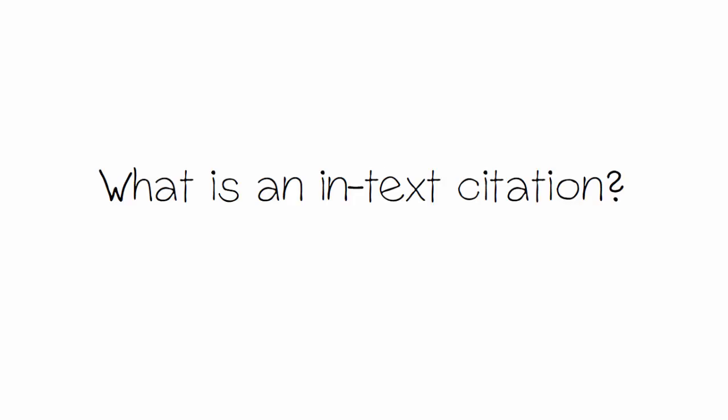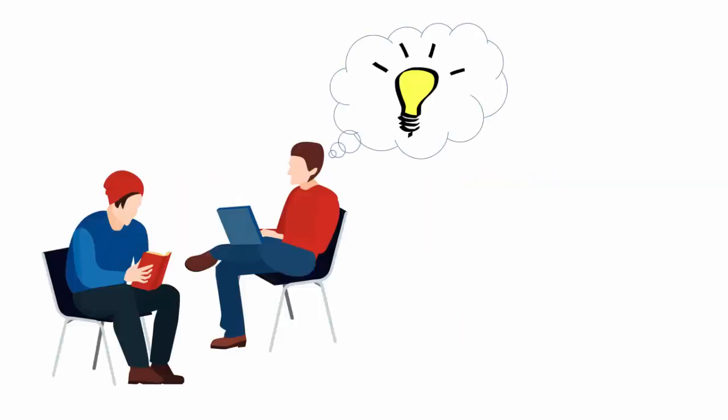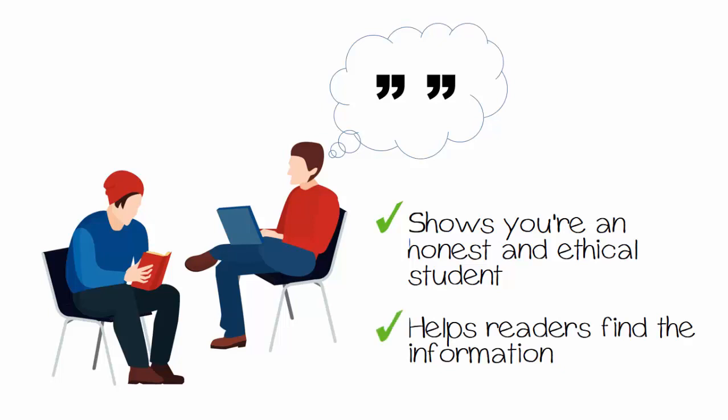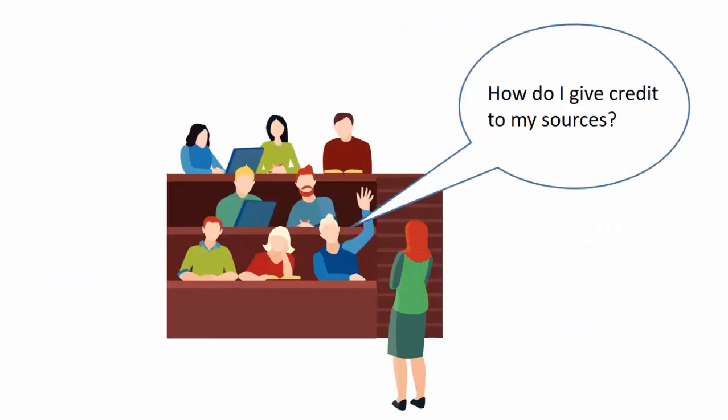What's an in-text citation? When you write a research assignment in APA citation style, it's important that you give credit to the ideas or quotes from other sources that you use, right when you use them. Not only does this show that you're an honest and ethical student, but it also tells your reader exactly where you found that piece of information. So how do you give credit to other sources in your papers?